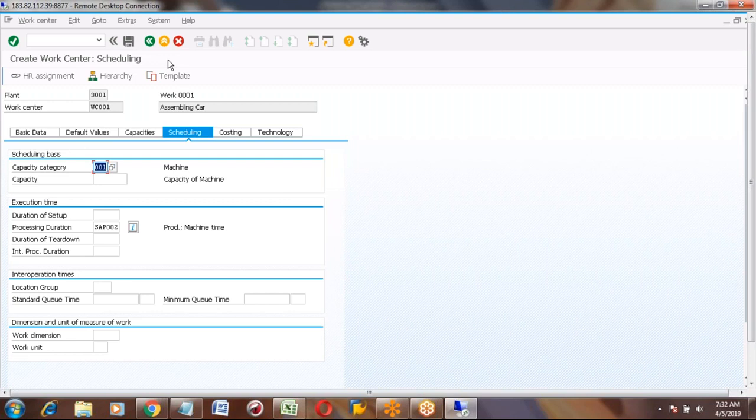In other words, in the work center, when you are working with scheduling, you go with the time. If you are working with capacity, you go with the requirement. But this is also very important. Work center and capacity are very important, because these are related. Then when you work with the routing, these are very important things.